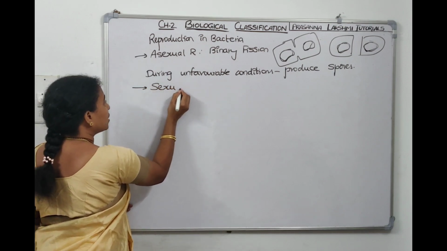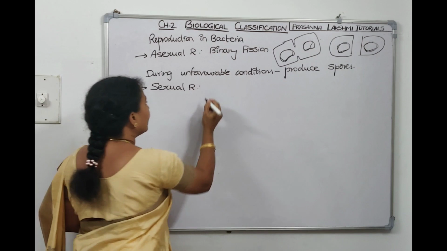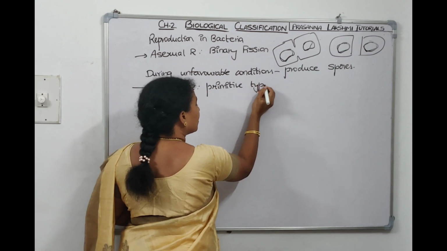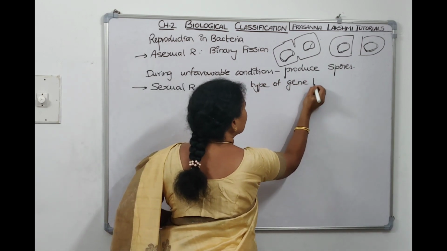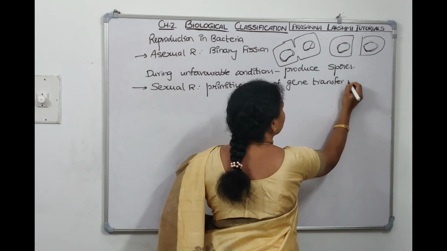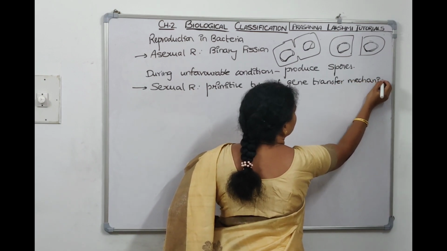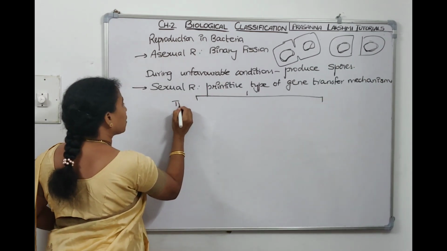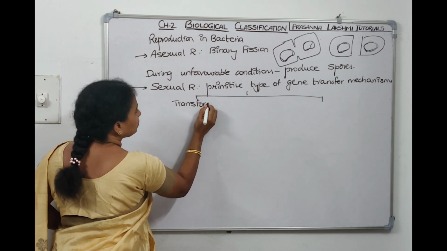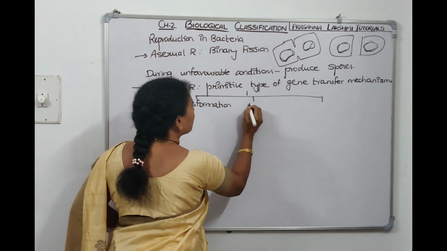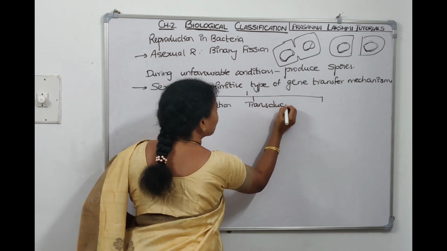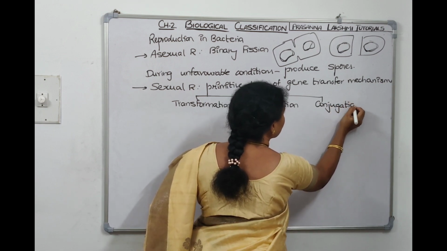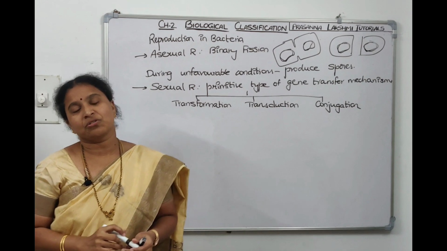When we talk about sexual reproduction, we need to say that bacteria exhibit primitive types of gene transfer mechanisms. How many types do they show? Three types. The first method is called transformation. The second method is called transduction. The third method is called conjugation. The three types of sexual reproduction are transformation, transduction and conjugation.